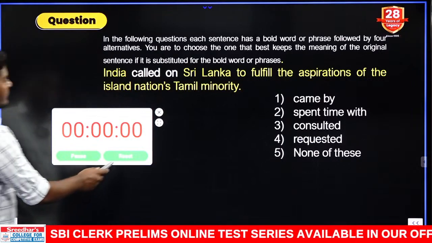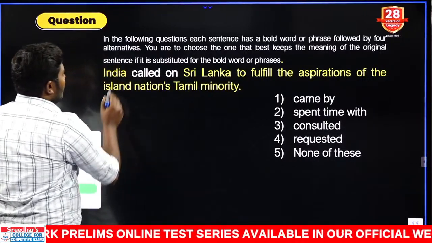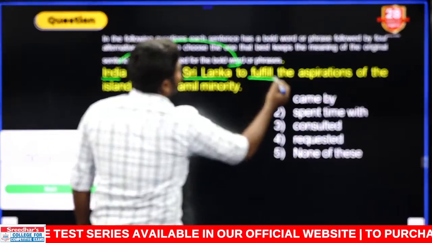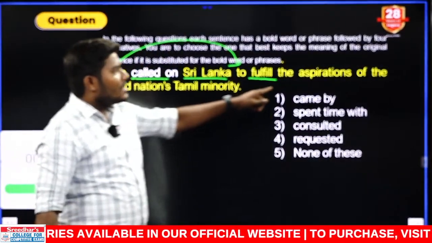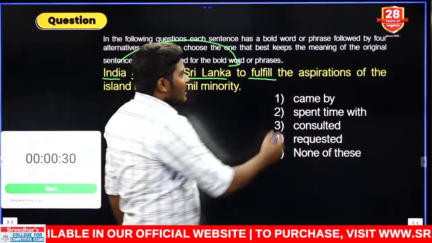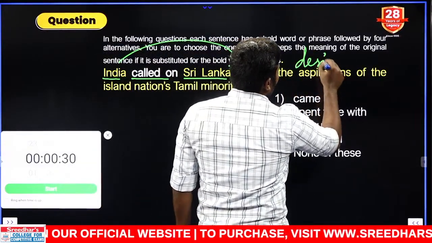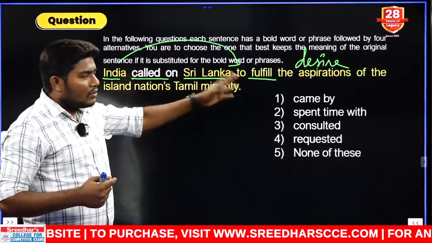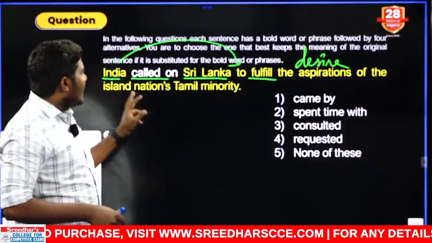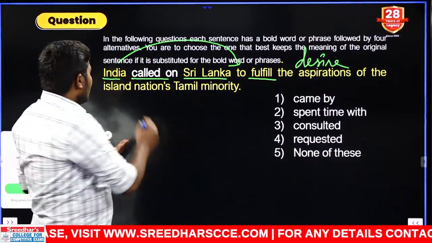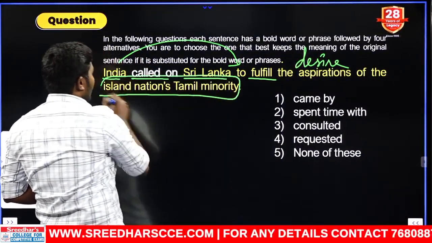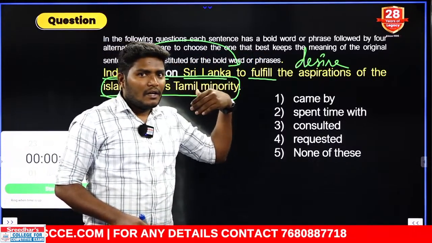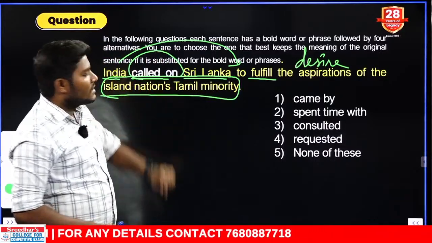Contextual answer. Yes, let us look at this. India called on Sri Lanka to fulfill the aspirations. Aspiration is nothing but desire. You have some desire, okay? India has some desire, and India is calling on Sri Lanka to fulfill the desire of the island nation's Tamil minority. So India is requesting Sri Lanka to fulfill their desire. So the phrase that is used here is called on.